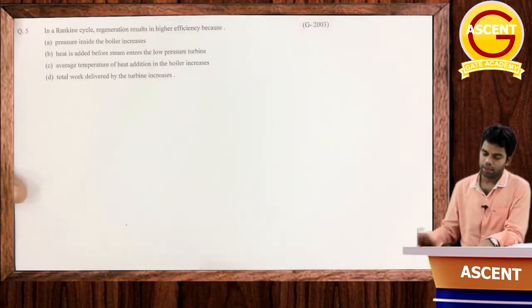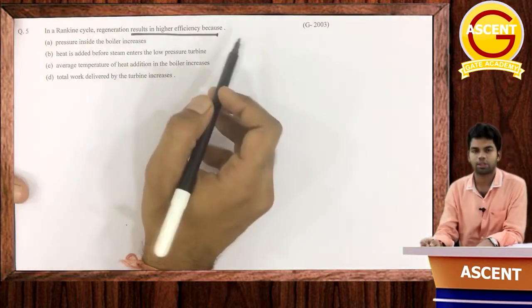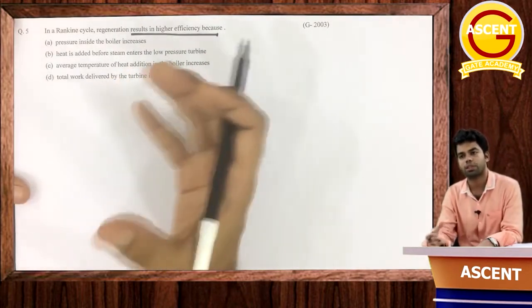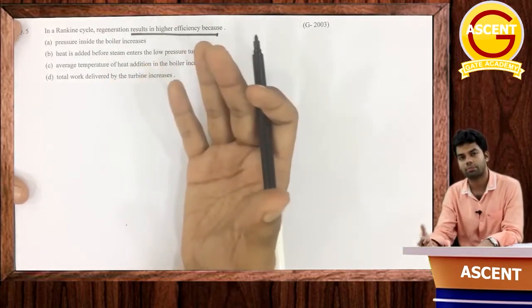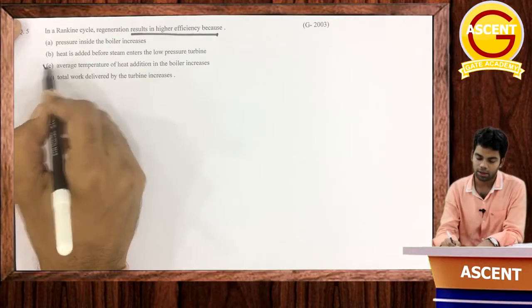Next question: in a Rankine cycle, regeneration results in higher efficiency. Again, why does regeneration result in higher efficiency? Because with regeneration, we are actually increasing the mean temperature of heat addition. The average temperature of heat addition in the boiler increases.